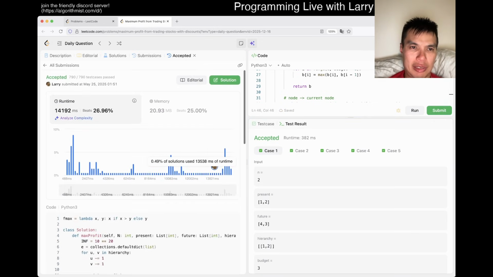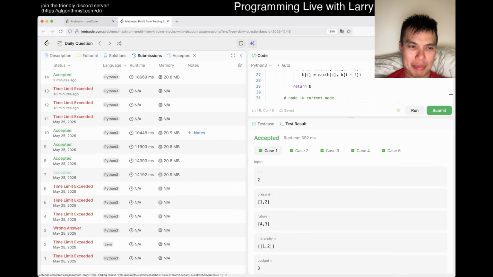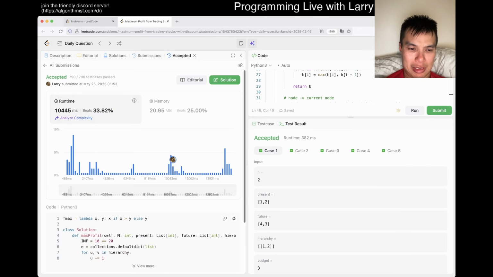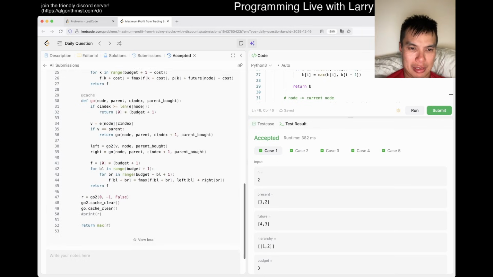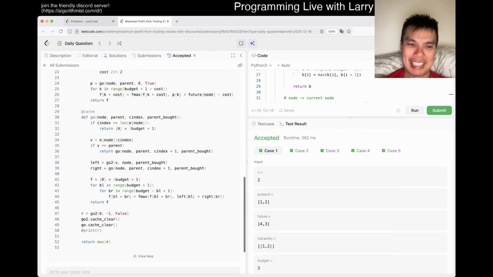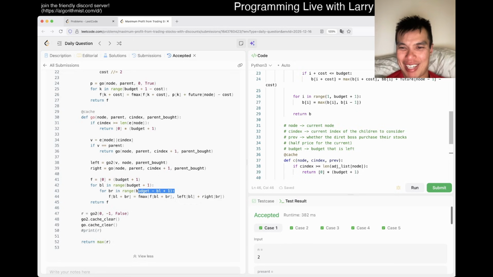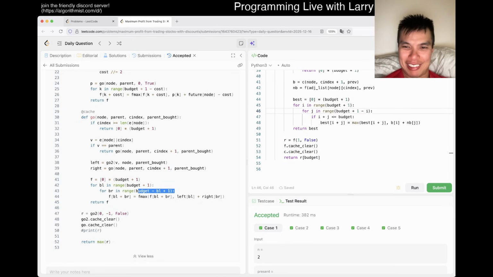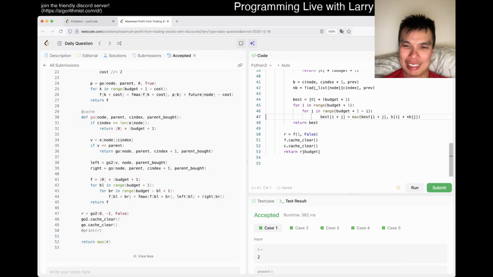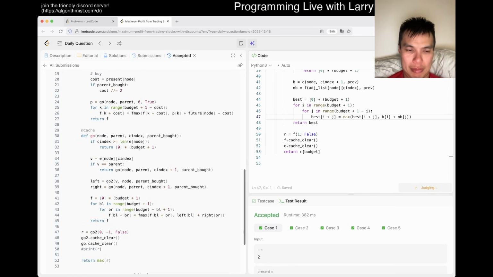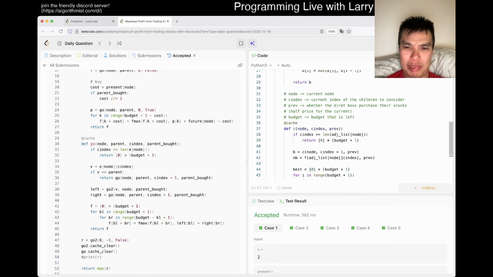Yeah, let's see what else I did. I mean, I keep on going, right? In the past, I'm not going to do that today. I've made some more optimizations. What did I do? Oh, I guess this is actually what I just did. Past Larry is still same Larry. This is literally what I just did. I didn't submit it because I don't know. And I guess I could remove this, which is actually the big one. I guess I could submit it now, but